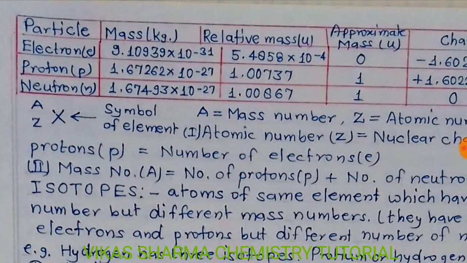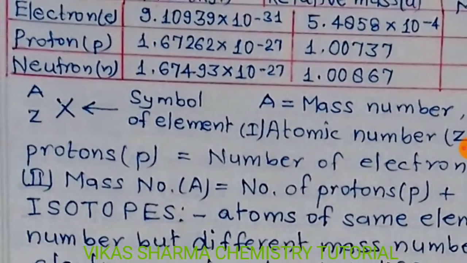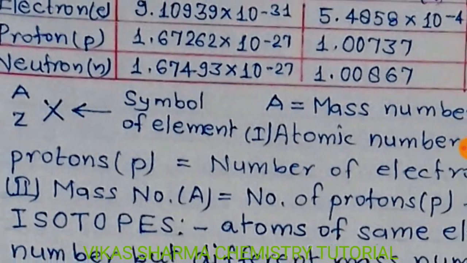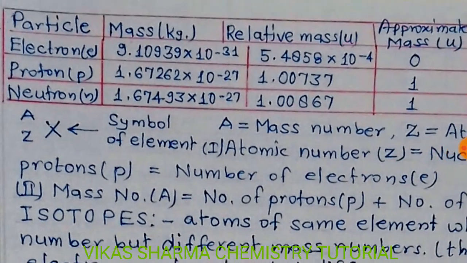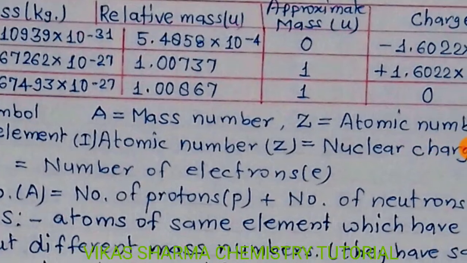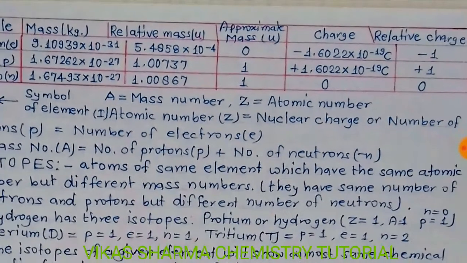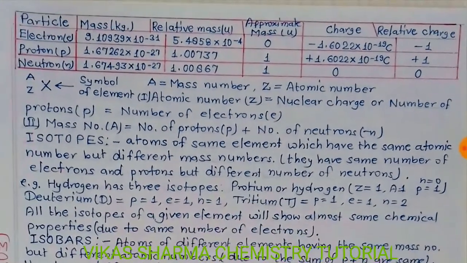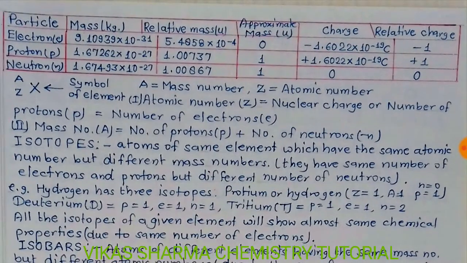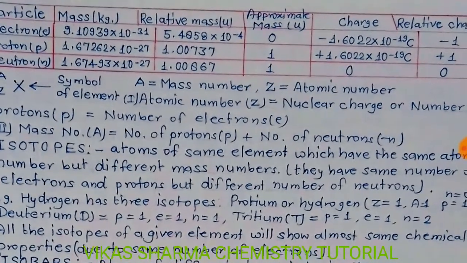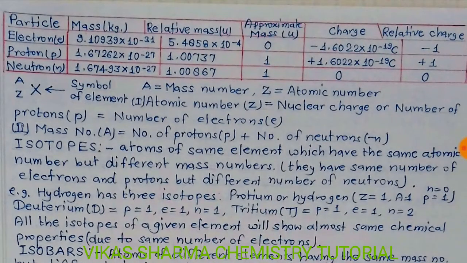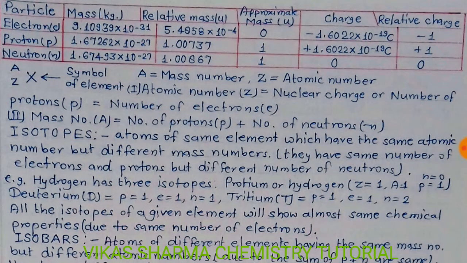Student, in chemistry, you represent an atom by the symbol of the element. A shows the mass number as a superscript and Z, as a subscript, is known as the atomic number. The mass number is always on the upper side and the atomic number on the lower side. So the next topic is the mass number, designated by the symbol A. The number of protons plus the number of neutrons is known as the mass number, and the atomic number is always equal to the number of protons, and in a neutral atom the number of protons is always equal to the number of electrons.